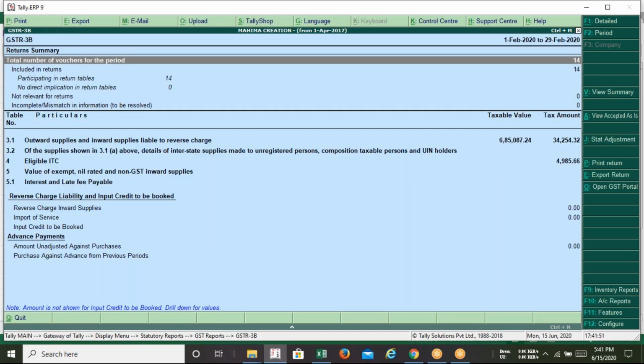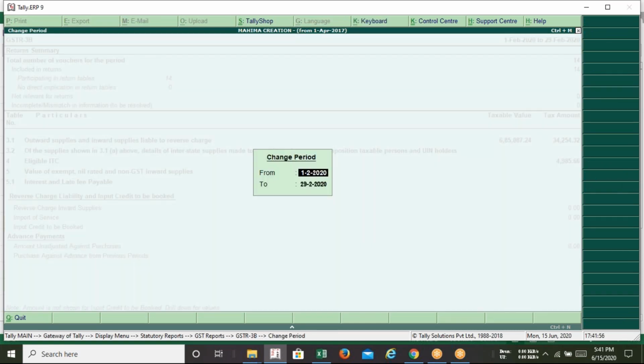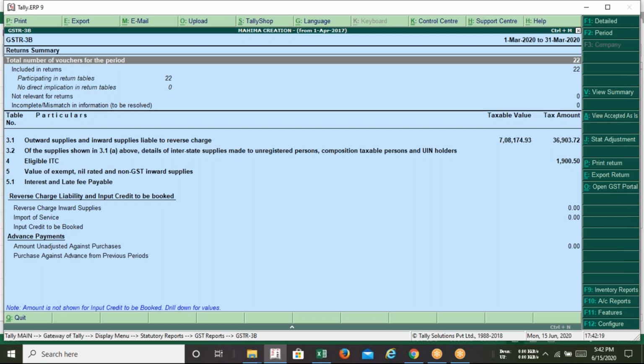After that you have to select the specific month. In the financial year 2019-20, I need to specify the month of March. This is the month of March.